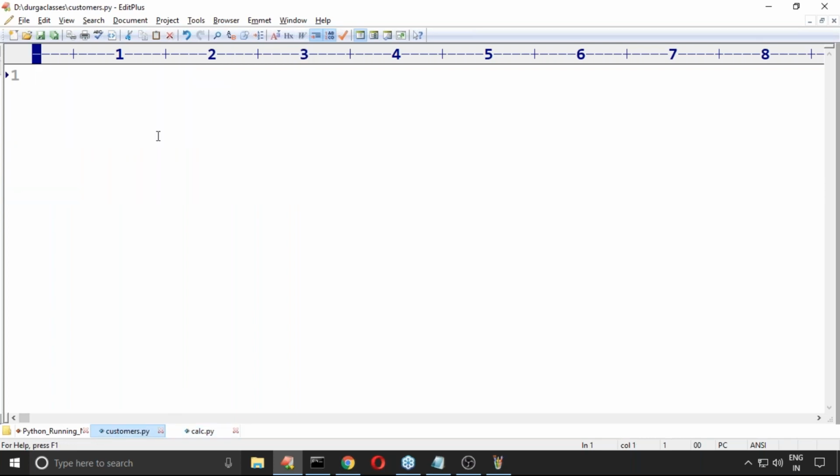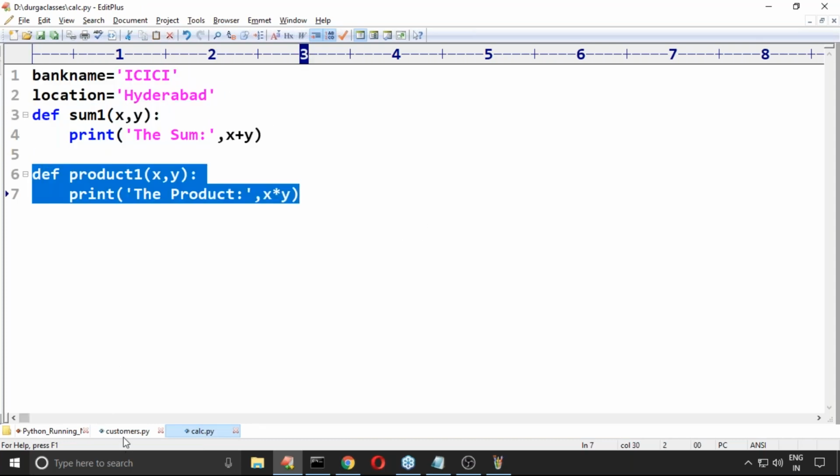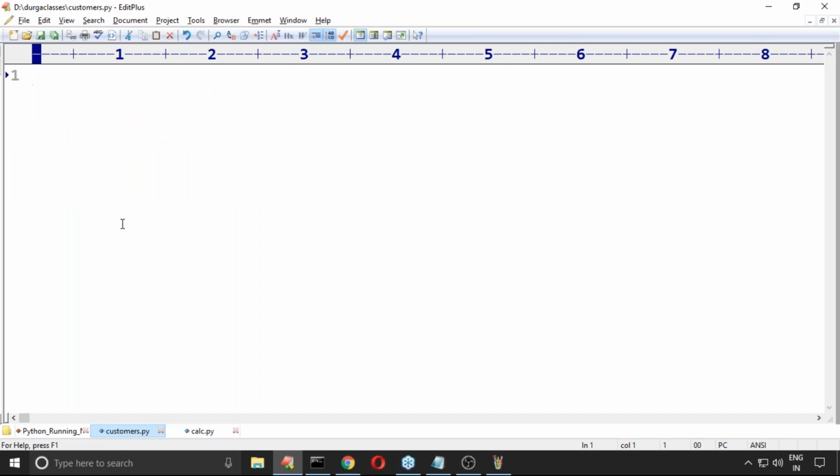Okay, whatever you wrote the code. Anyone, can you please type the code that I have to take? I want to print bank name, location. I want to call some function. I want to call the product function. Can you please write the code for that?